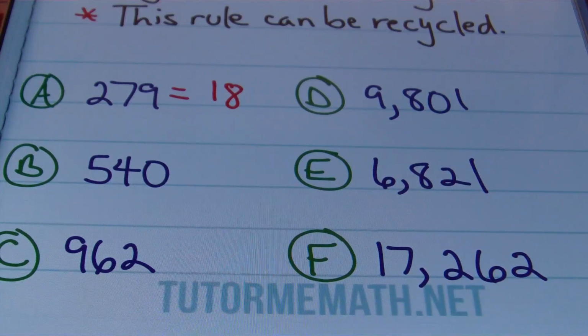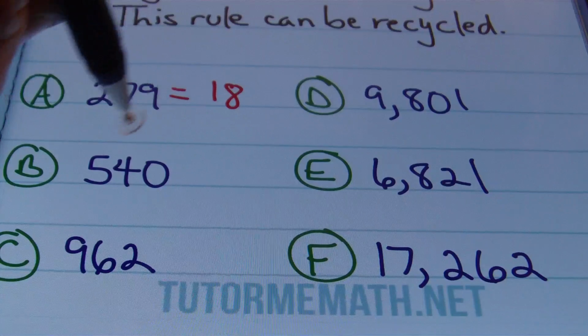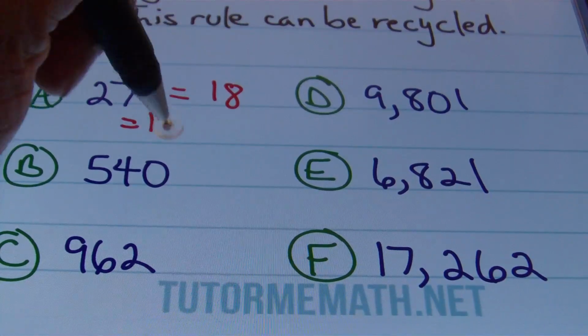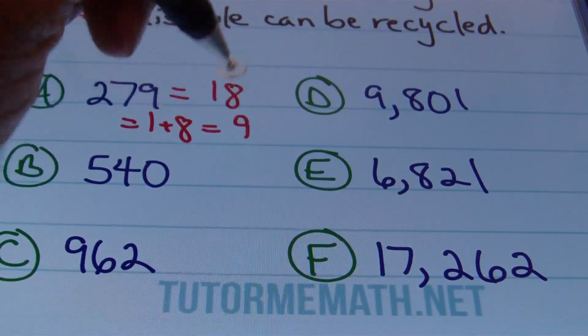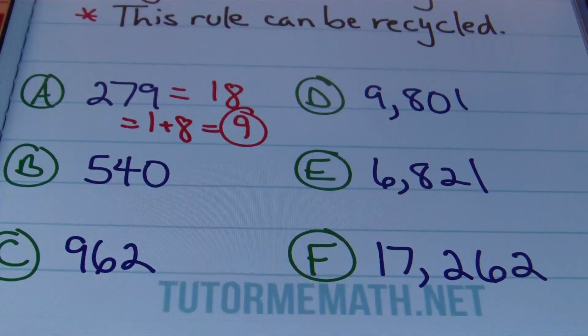Now, check this out. Remember we said we could recycle this rule. If I take that 18 and add the 1 plus the 8, what do you get? Oh yes, you get 9. You see that? You can just keep going with it until you get to a familiar number where you know it's going to be divisible by that value. Since 9 goes into itself evenly, I get a check mark. I just put a check mark right there.